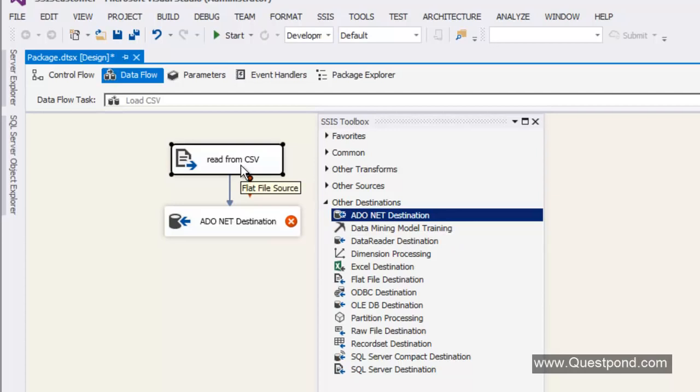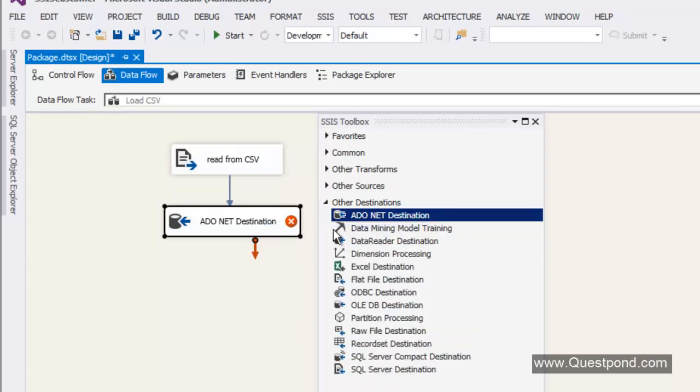So the output of this source is now becoming the input to the destination. And again, you can see that this destination component is not configured, so it has a red color. Again, I need to right click, I need to say edit.